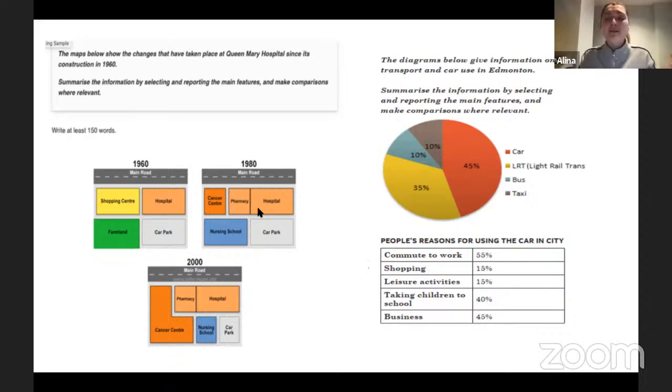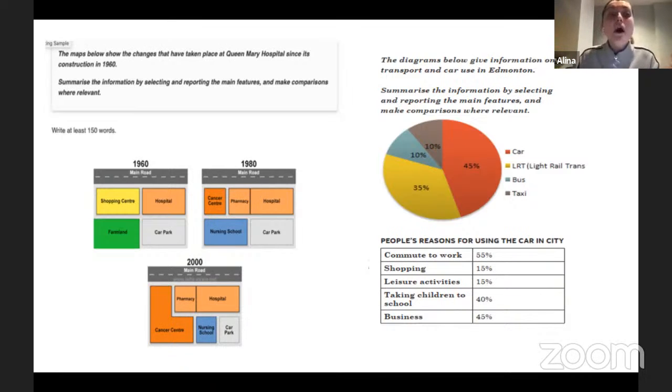Why? Because it's quite difficult to just describe a map because there are no numbers or figures there, but locations. So in order to compare some information, usually the IELTS test will suggest to you at least 2 maps where, for example, you can see the location in the past and the location in the present time, or maybe in the future, depending on your task.